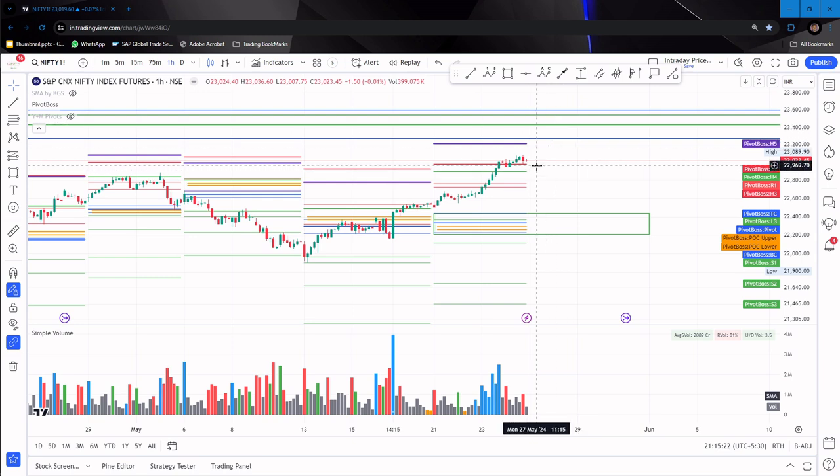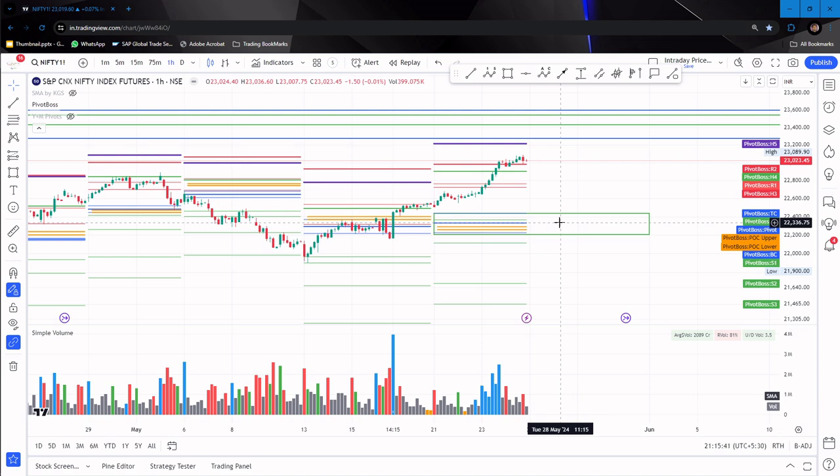Right now we are at 23,000. So a 2% move can be expected in Nifty, and a downside move, if you see, can come towards 22,300, which is a 700 points move. So we have to trade cautiously in Nifty. This is not the zone where you want to go for a fresh long now, and this is not a zone where you have to go for a fresh short now.